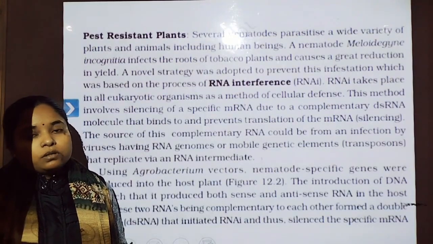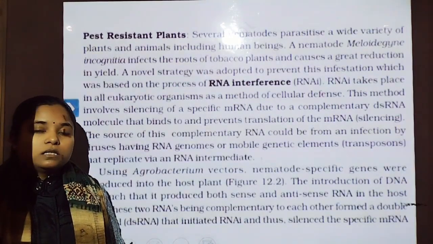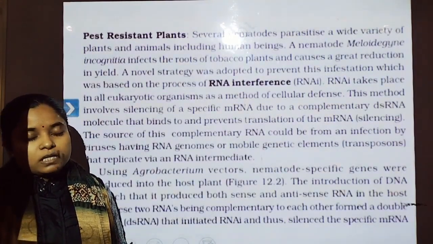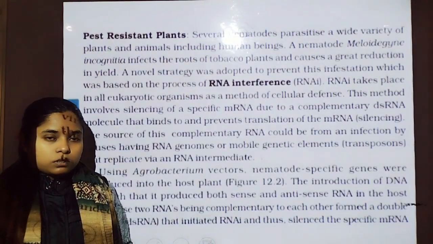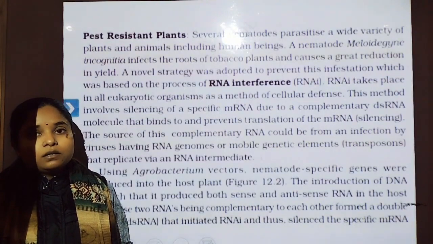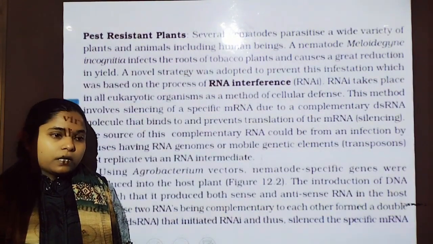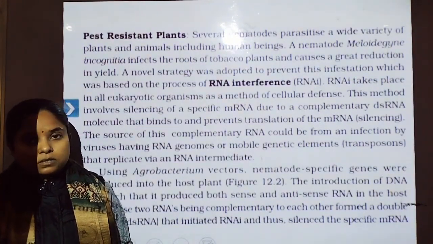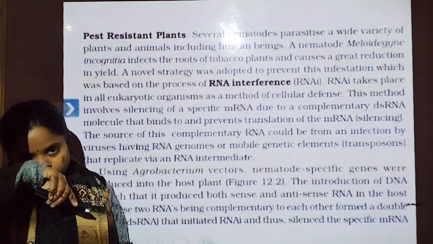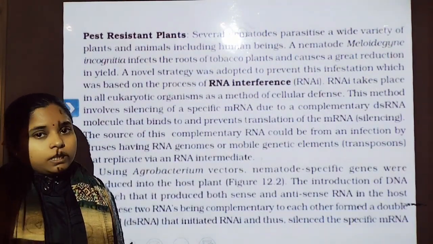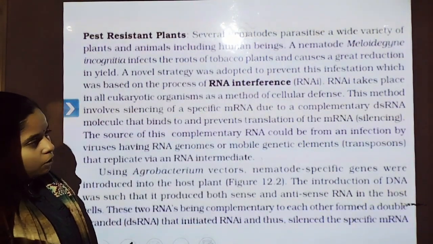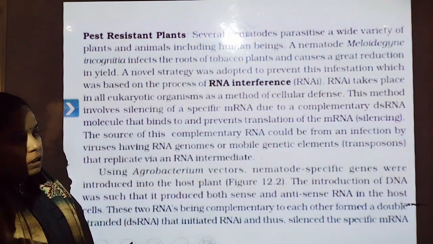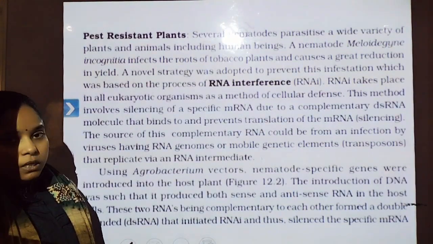This process is known as silencing, or gene silencing, or silencing of mRNA. This is a normal eukaryotic process which occurs when there is no need for a particular RNA that is already synthesized by the transcription process. Students, this property we use for making plants pest resistant.